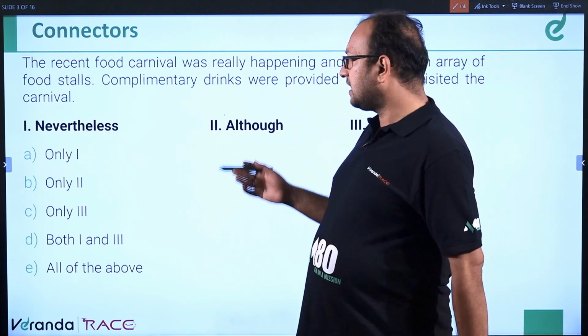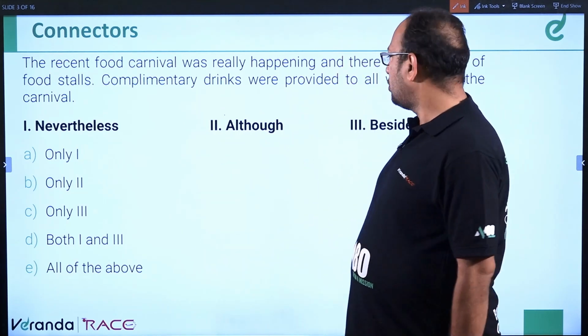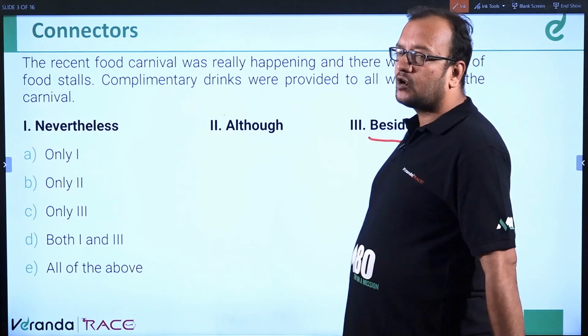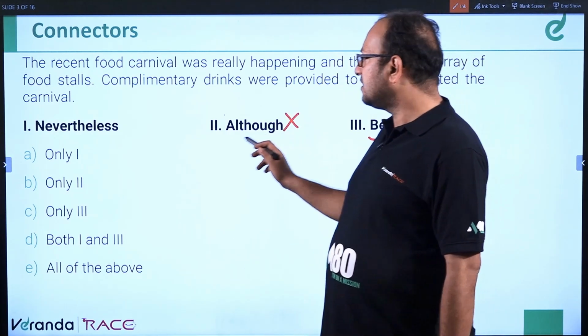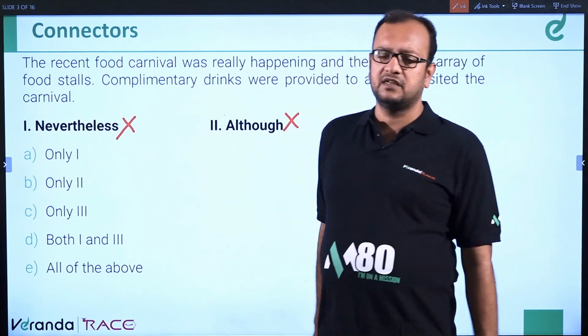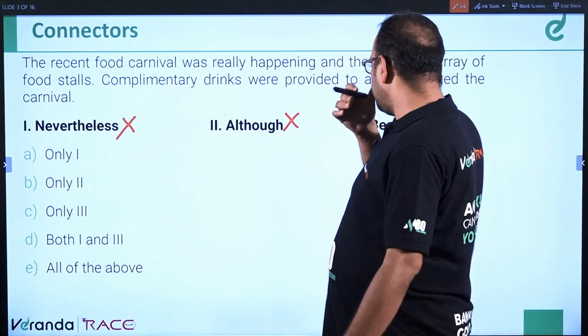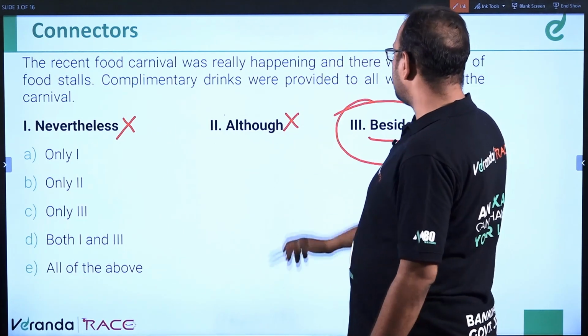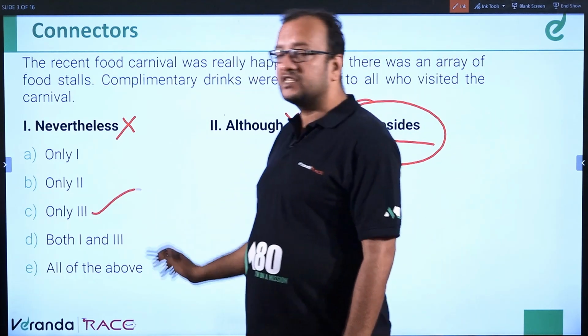They can be added, so there can be a connector like moreover or besides. Although and nevertheless show contradiction, so they cannot be used over here. So besides is the best option available. So only 3. I'll read out the sentence for you.